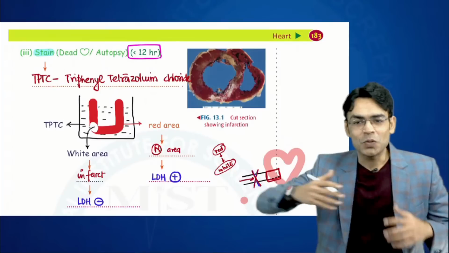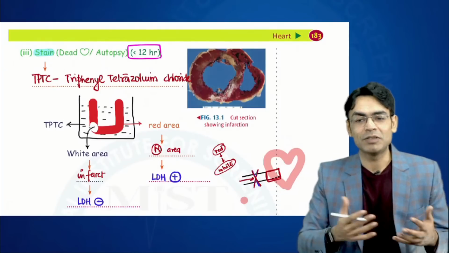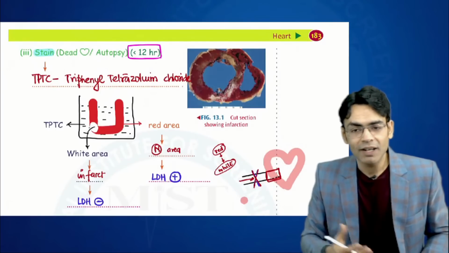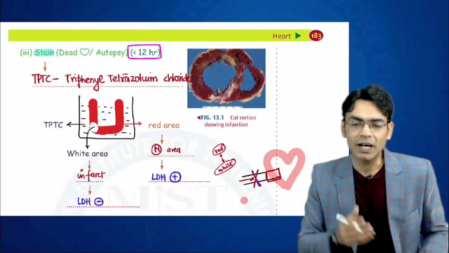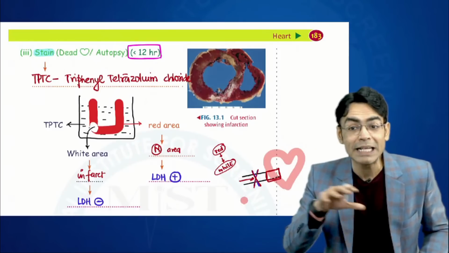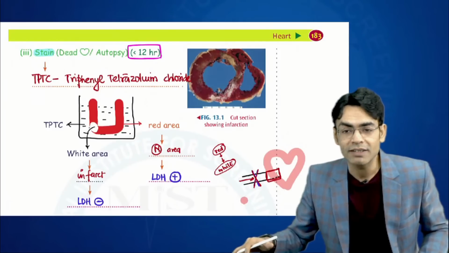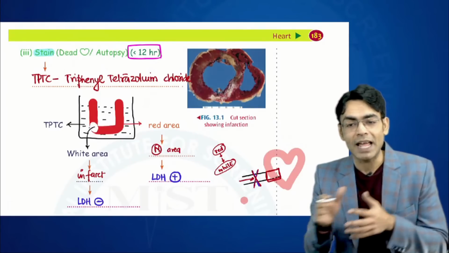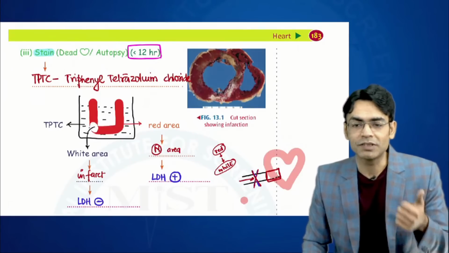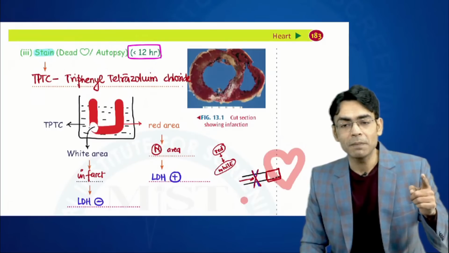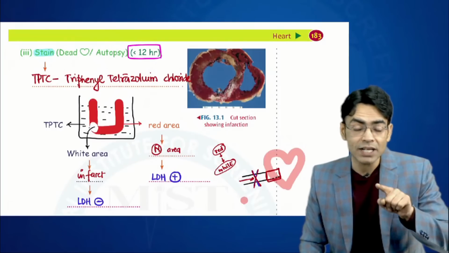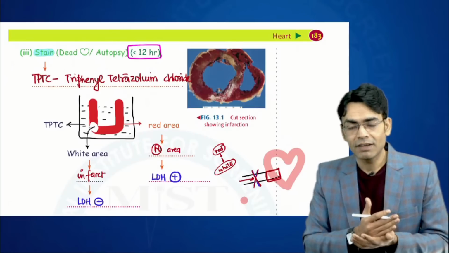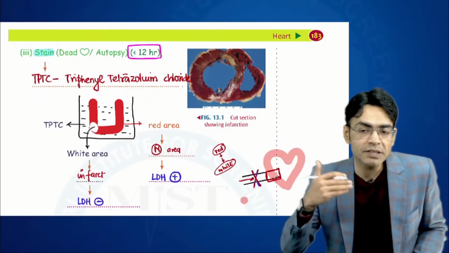We discussed that when we are checking for an MI and the patient is dead, and we are checking for the infarct, we have to take the cut section from the heart and dip it in a beaker containing TTC, triphenyl tetrazolium chloride. It will give us 2 areas, red and white. The area is red because TTC in the presence of LDH, LDH1, which is present inside the cardiac myocytes, gives it red color.